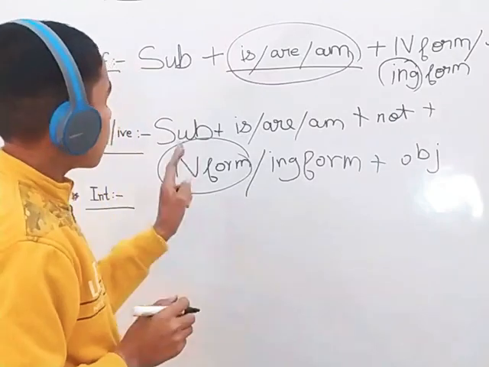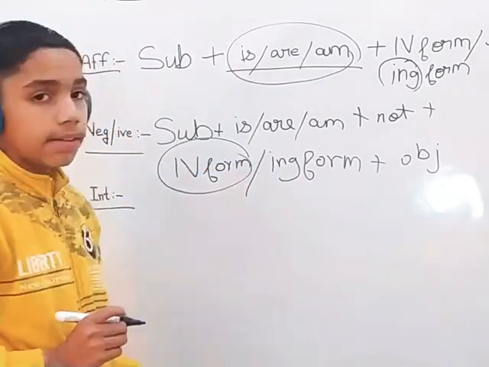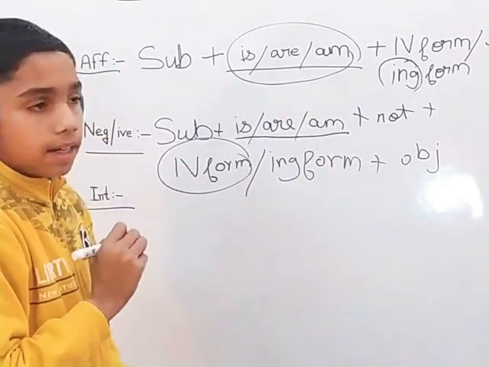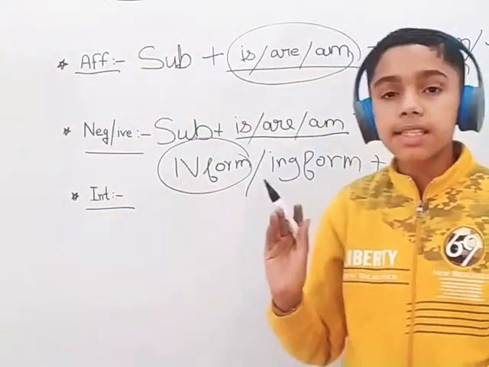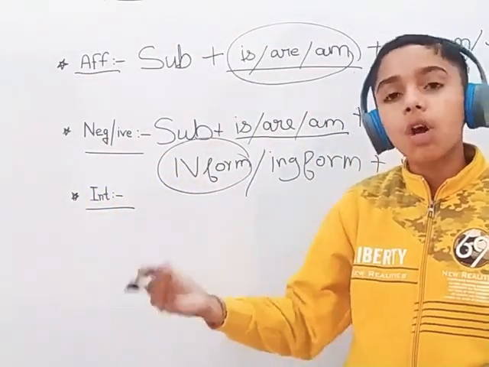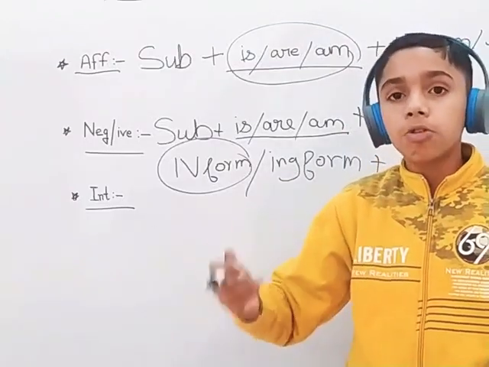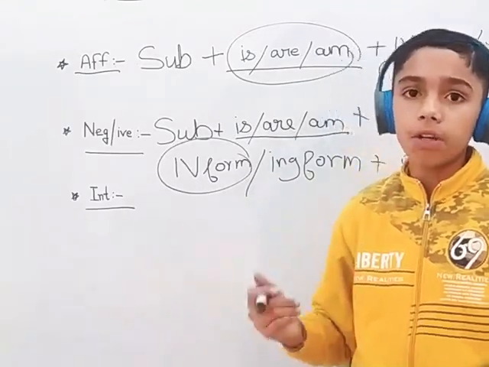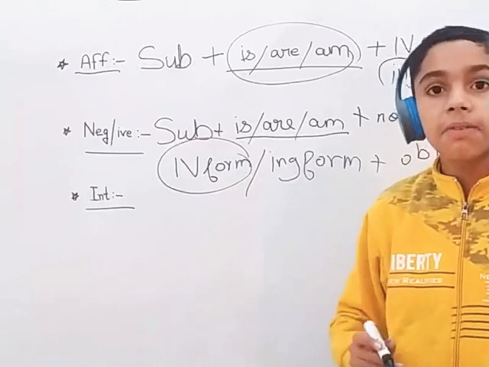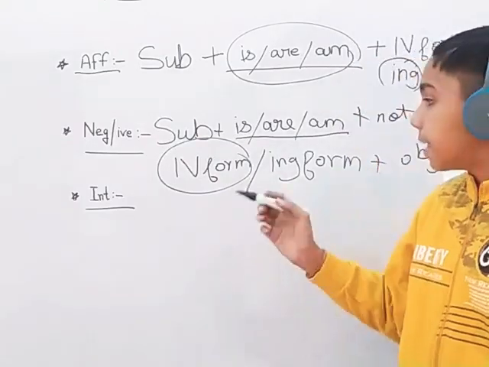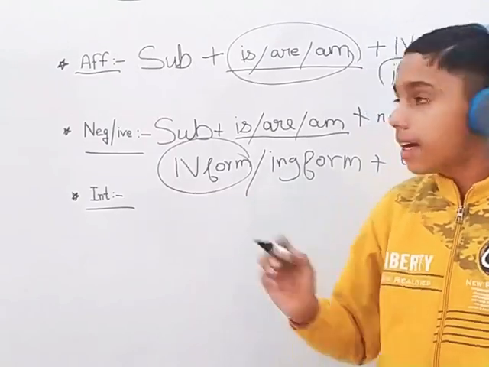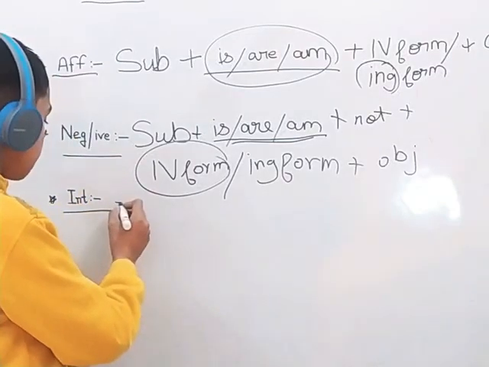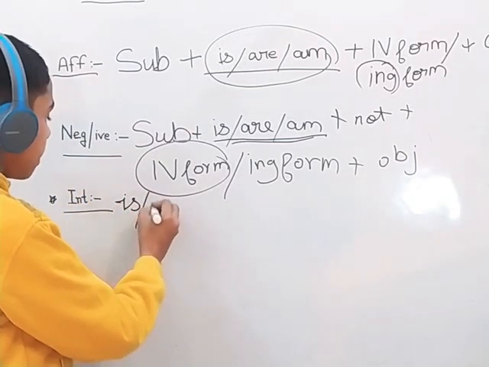And interrogative is simple and easier like the negative one. So what would come? We would write is, am, are at the front. Like in negative sentences, there would be: he is not playing football. I am not going to market. They are not studying well for their test. And in the interrogative, we are asking a question. So at the last, we will put a question mark, and at front we will put is, are, am.